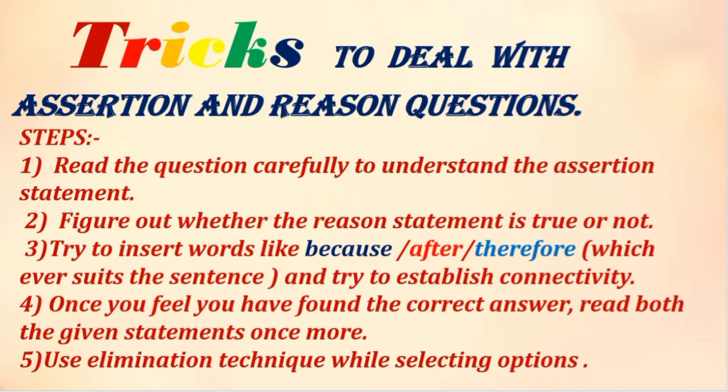So if you are able to insert words like because or after, or any of these words which suits the sentence and get a proper connection, then move slowly to the options. When you come to the options, start the method of eliminating the wrong ones. Even if you don't know the right thing, you can slowly start eliminating the wrong things and reach the right thing. Now how to do that? I am explaining with the help of one question.